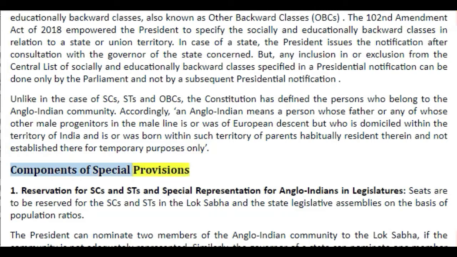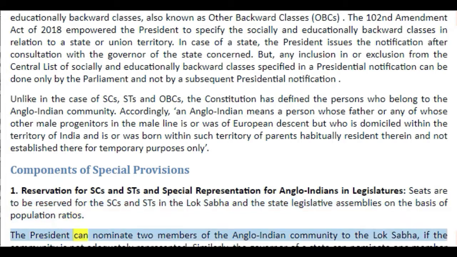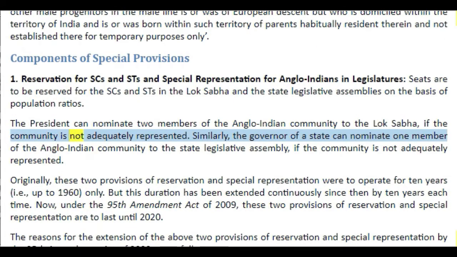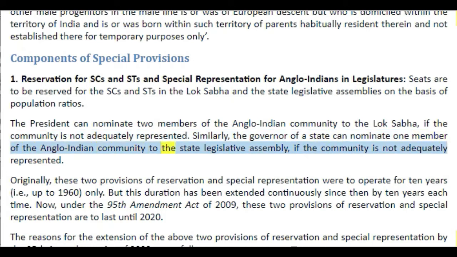Components of special provisions. 1. Reservation for SCs and STs and special representation for Anglo-Indians in legislatures. Seats are to be reserved for the SCs and STs in the Lok Sabha and the state legislative assemblies on the basis of population ratios. The President can nominate two members of the Anglo-Indian community to the Lok Sabha if the community is not adequately represented. Similarly, the governor of a state can nominate one member of the Anglo-Indian community to the state legislative assembly if the community is not adequately represented.